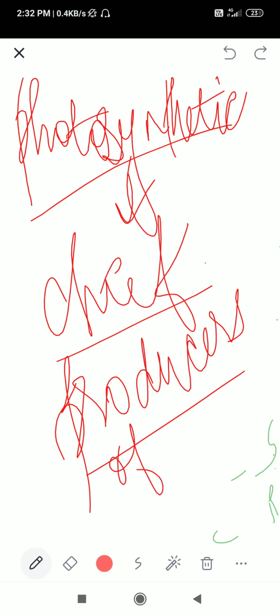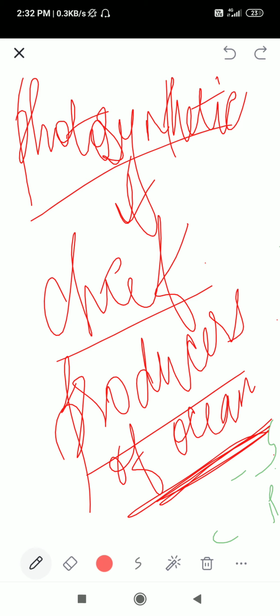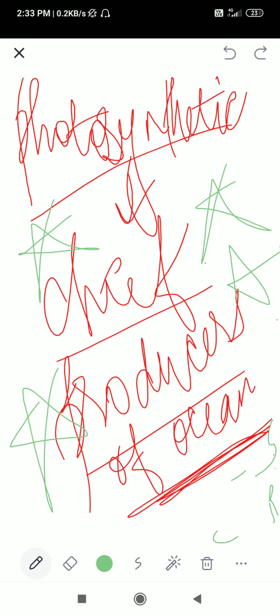They will ask which of the following groups are the chief producers in the ocean. So you have to remember that diatoms and desmids, or chrysophytes, are the chief producers of the oceans.